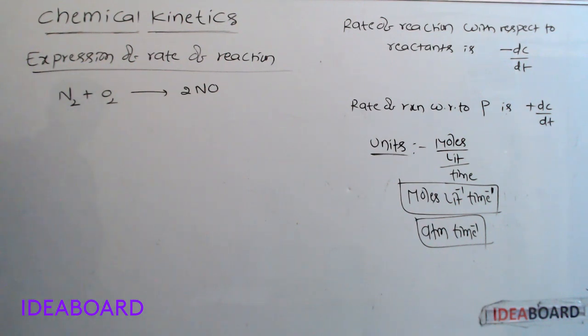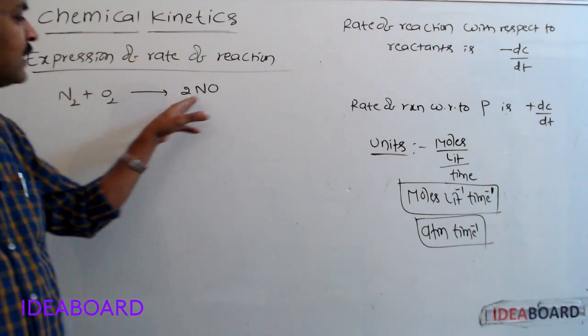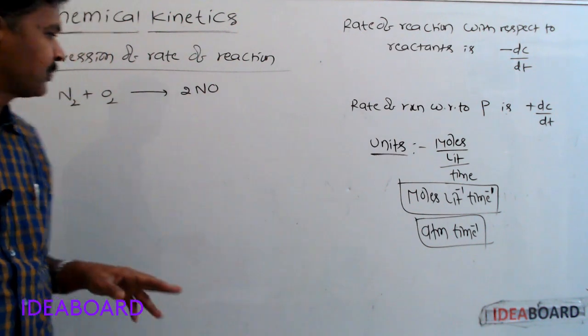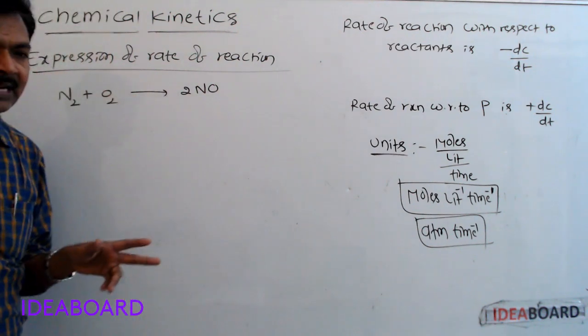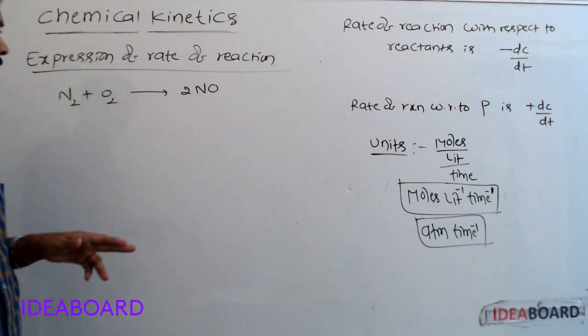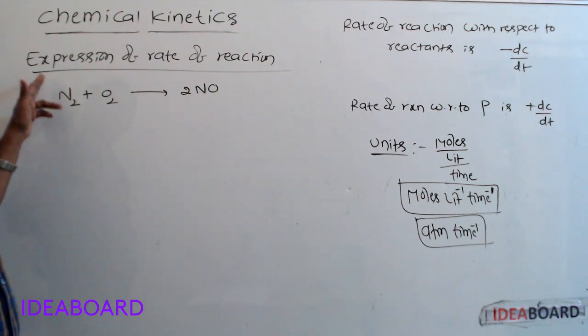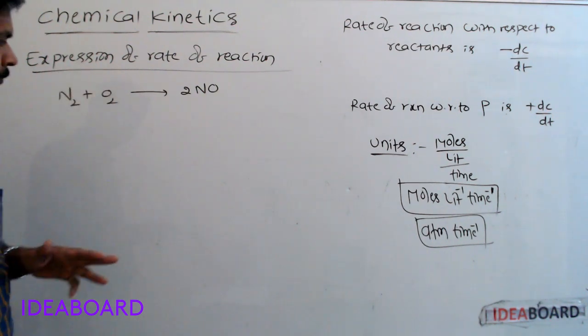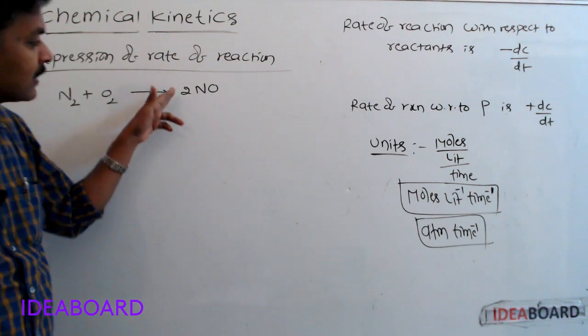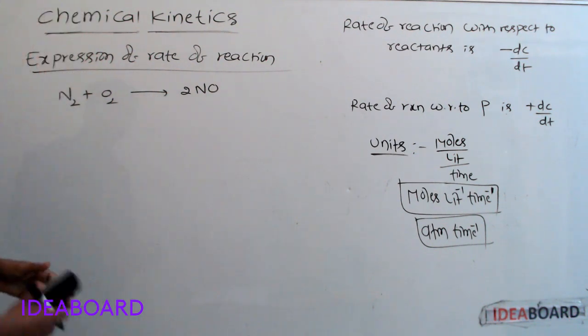The rate of this reaction is expressed either in terms of decrease in the concentration of nitrogen or oxygen, or in terms of increase in the concentration of nitric oxide.